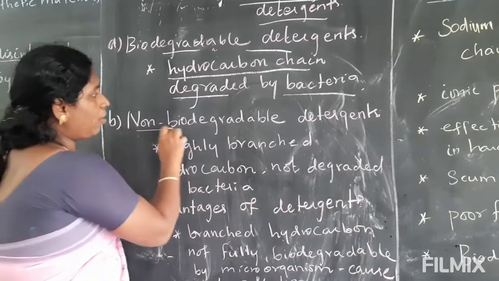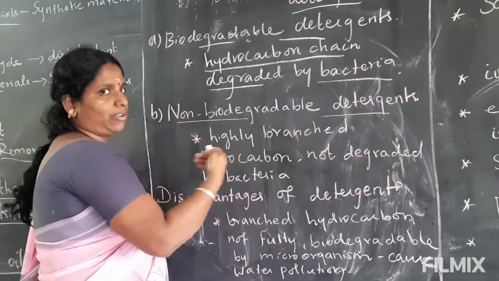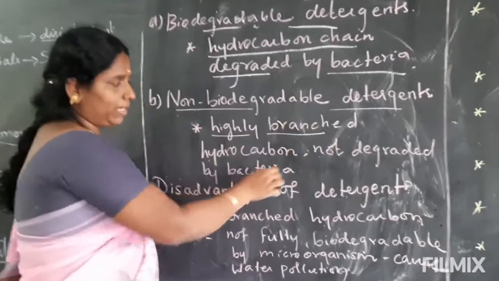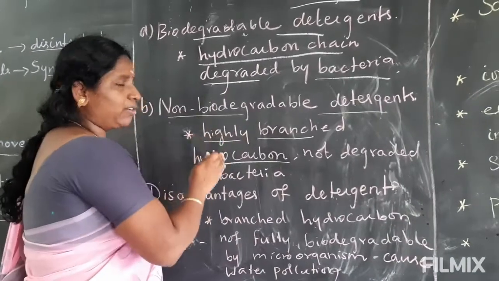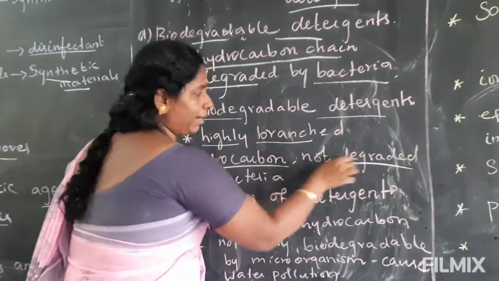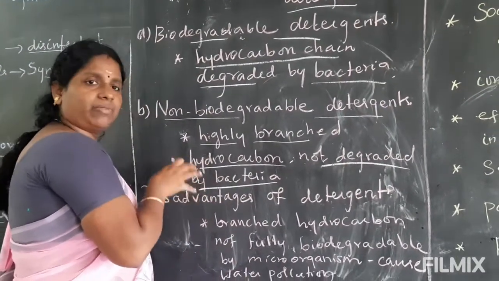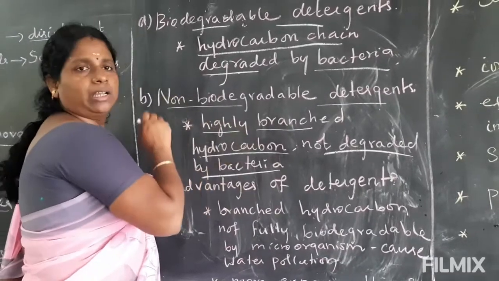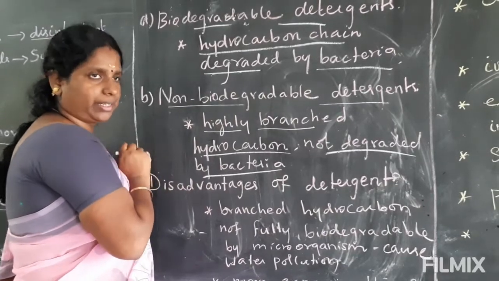Non-biodegradable detergent is the opposite. Highly branched hydrocarbon is there, and this hydrocarbon is not degraded by bacteria. So the water will be polluted by this hydrocarbon. This is a non-biodegradable detergent.